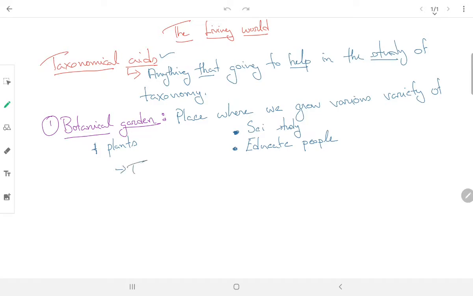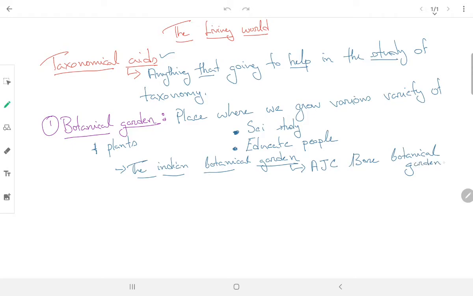First of all, the Indian Botanical Garden. It is the largest botanical garden situated in Calcutta or Kolkata. Previously, sorry, now it is known as Acharya Jagadish Chandra Bose or AJC Bose Botanical Garden.